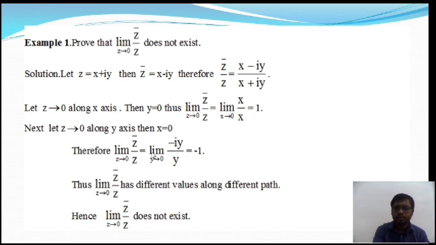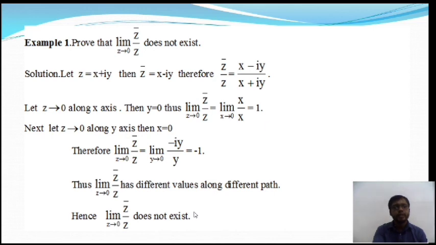So this is actually the existence of limit. I have mentioned in the previous slide that when for different paths the limiting values are different, then the limit does not exist. So this limit does not exist. Why does it not exist? Because for different paths, the limiting values are different. Okay, so therefore limit z tends to 0 of z bar by z has different values along different paths, hence limit z tends to 0 of z bar by z does not exist. Okay, this is the proof of the first theorem or first example.